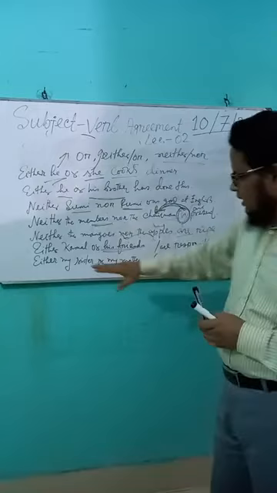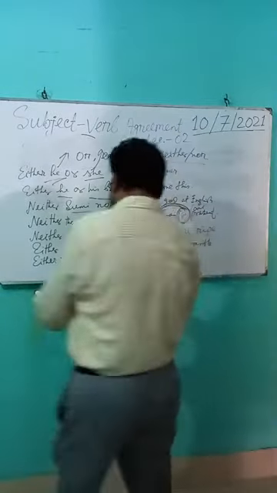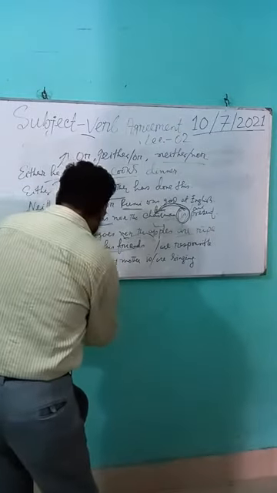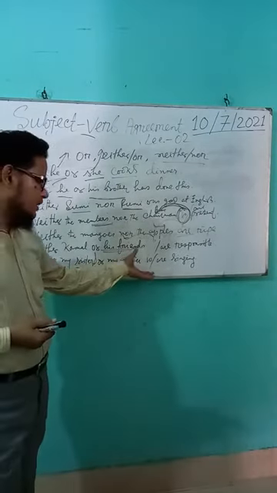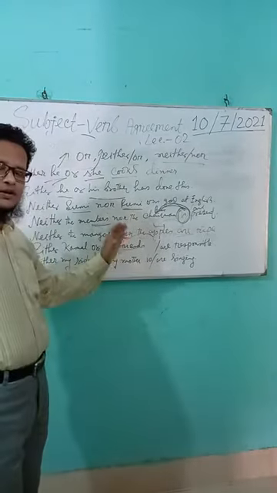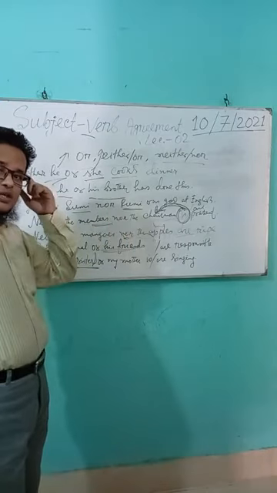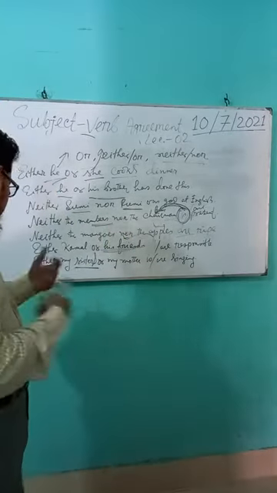Have a look. Either my sisters, here sisters is plural. Either my sisters or my mother is singing. So which one will be correct? We have to think first. What are the rules for correction?